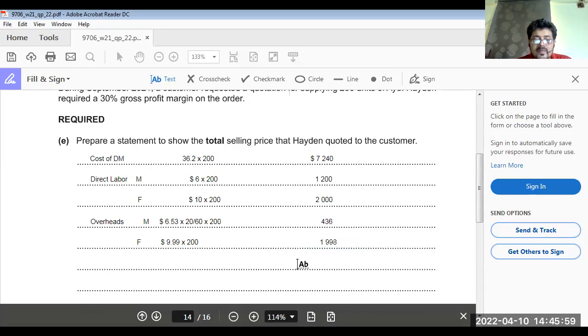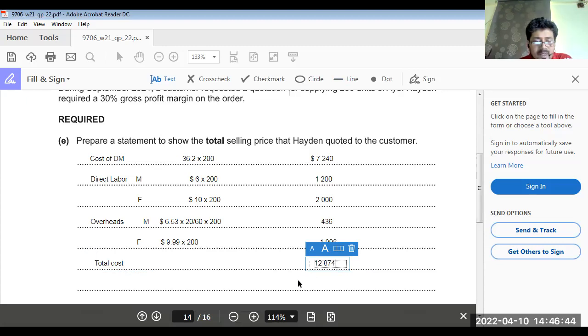Now the total cost price. How much is the cost of the order? 7,240 plus 1,200 plus 2,000 plus 436 plus 1,998. That is 12,874.